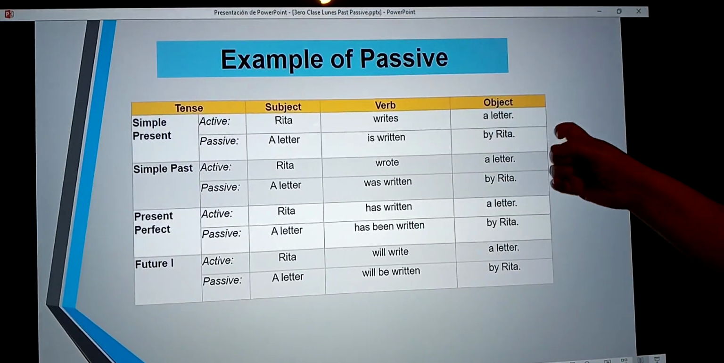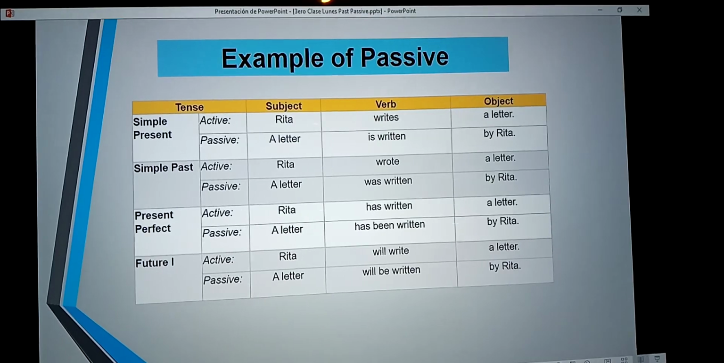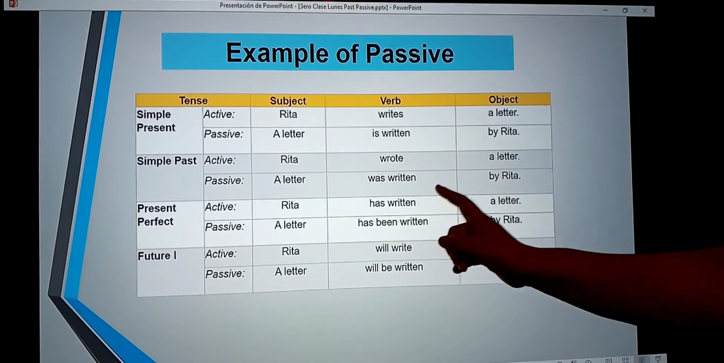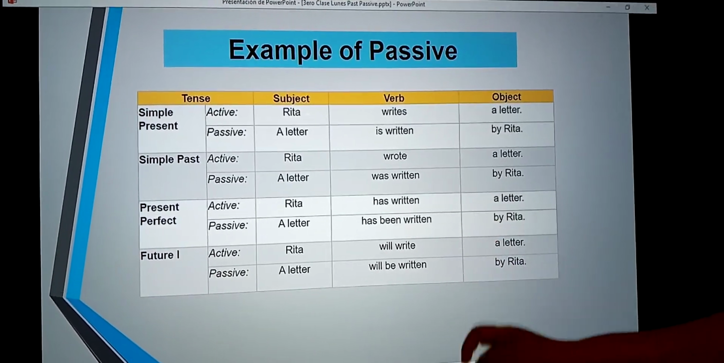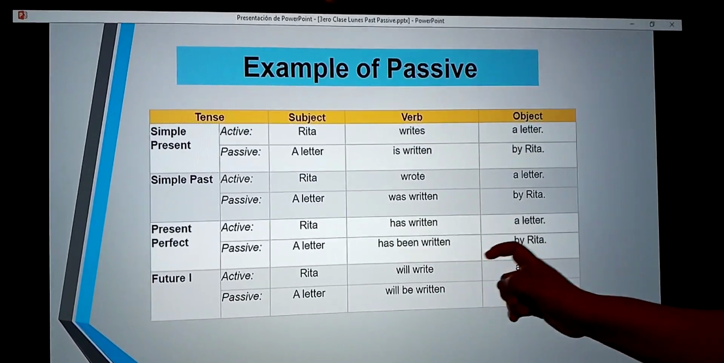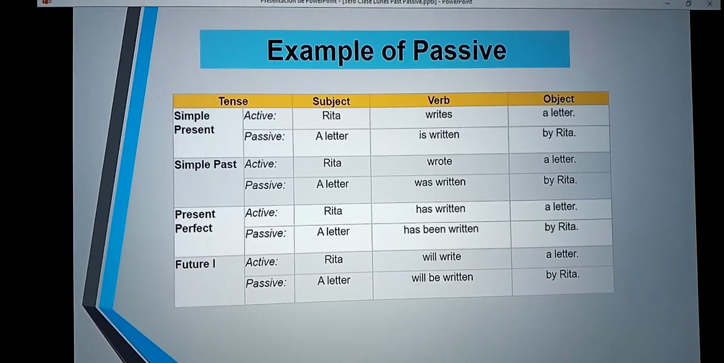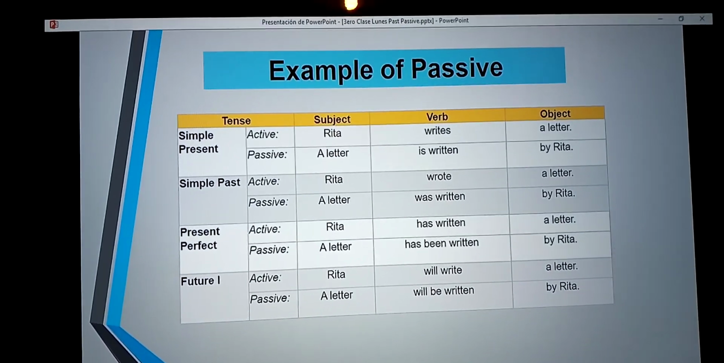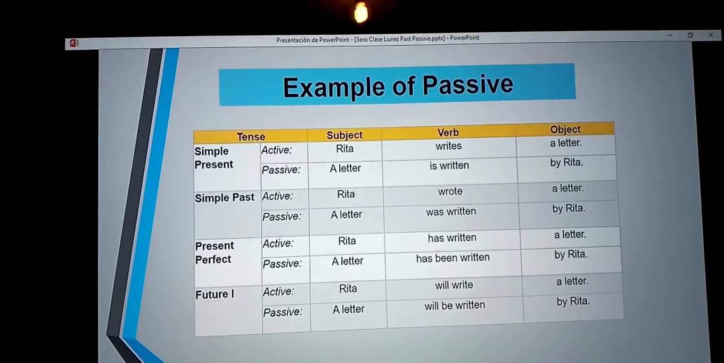Rita grades a letter. See? A letter is graded by Rita. Rita graded a letter. A letter was graded by Rita. Rita has graded a letter. A letter has been graded by Rita. Rita will grade a letter. A letter will be graded by Rita. This is the active and passive, an example of passive, okay?